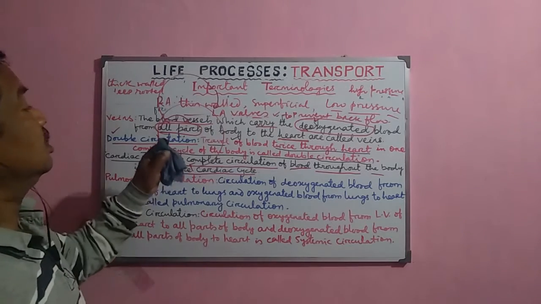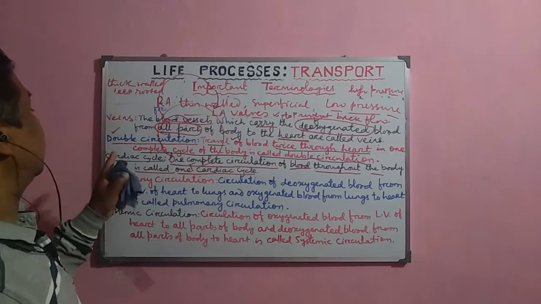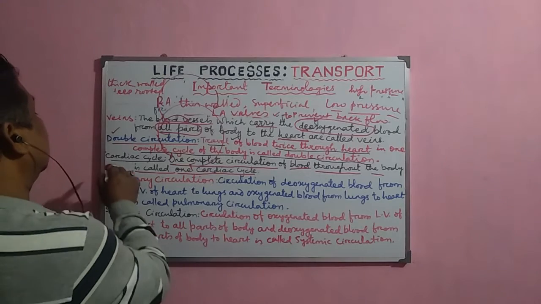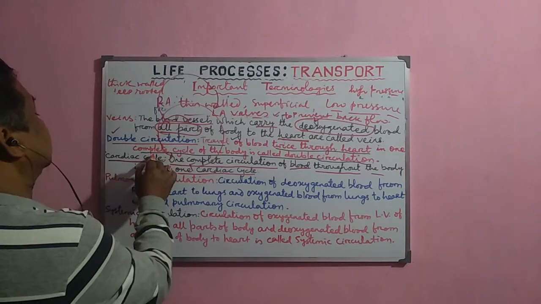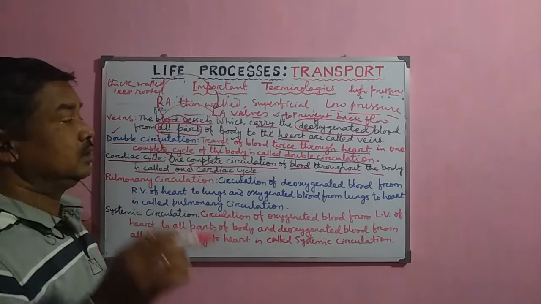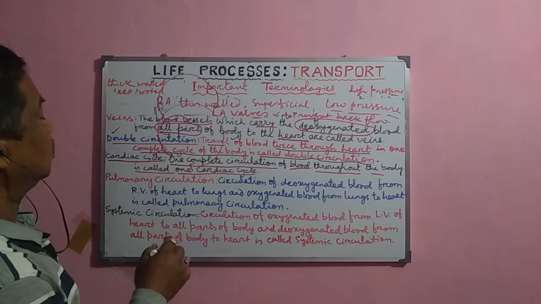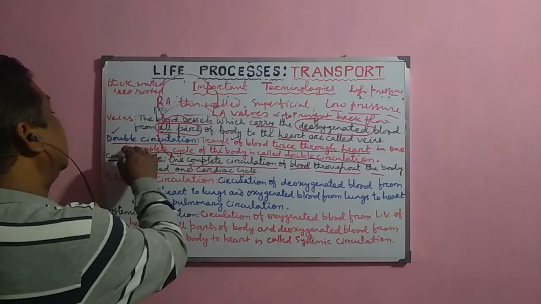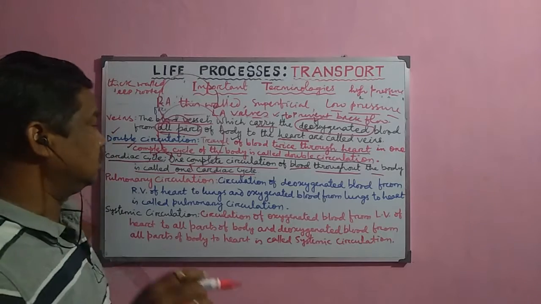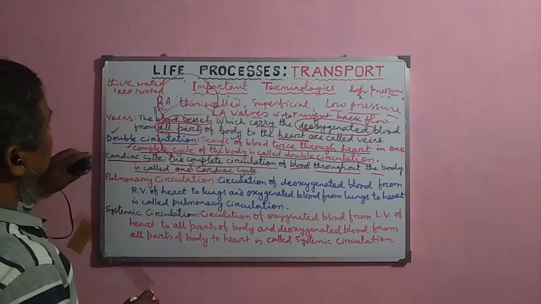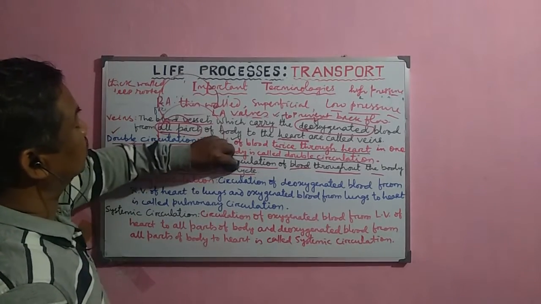So that is why it is called one complete circulation, and this one complete circulation is called one cardiac cycle. This cardiac cycle occurs in the heart, and we shall discuss it in detail later on. Now next, what is the pulmonary circulation?